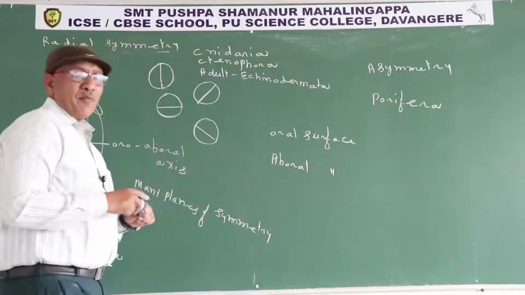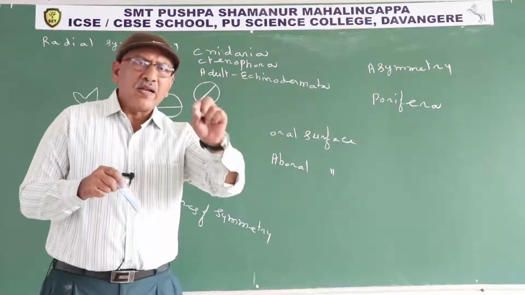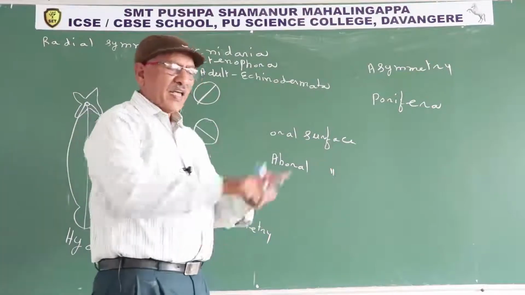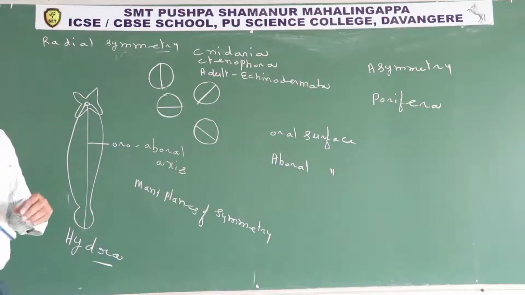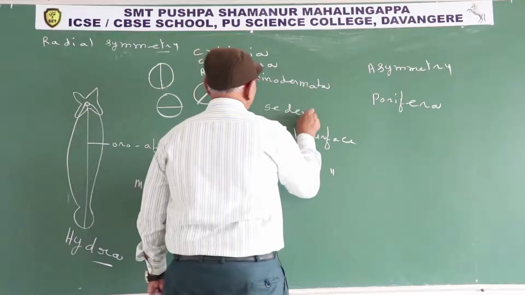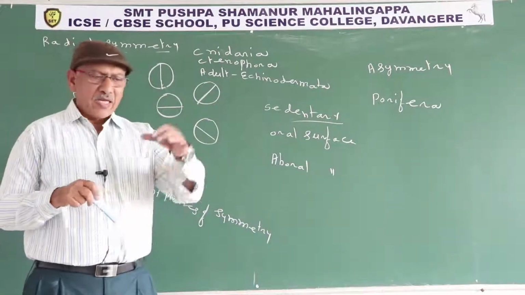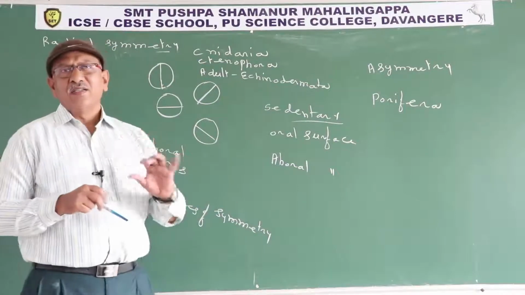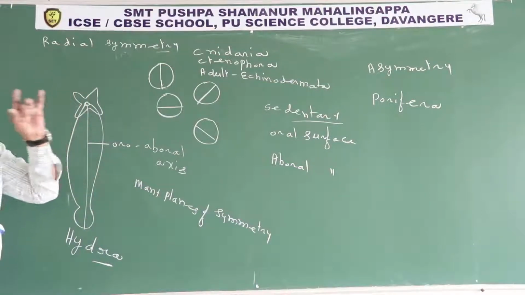So in a radially symmetrical animal, sensory structures and feeding structures are present around and along the oroaboral axis, so the animal can capture prey in any direction. That's why radial symmetry is an advantage to sedentary animals. What is sedentary? Fixed to the substratum, attached like plants. So for sedentary animals, radial symmetry is advantageous.